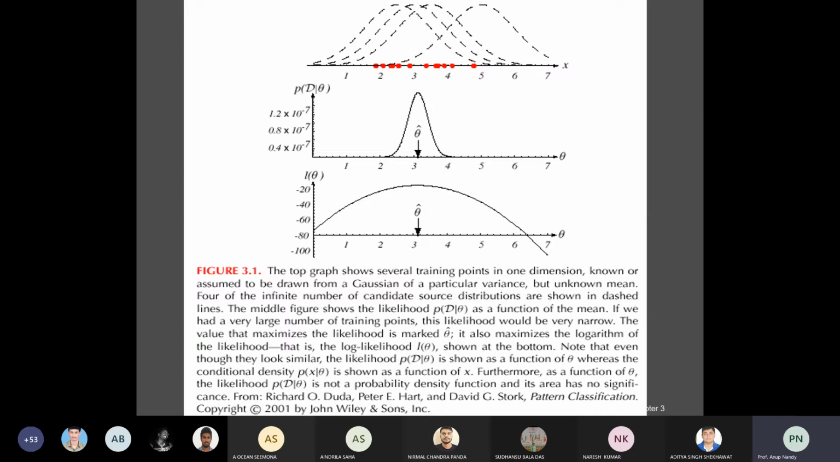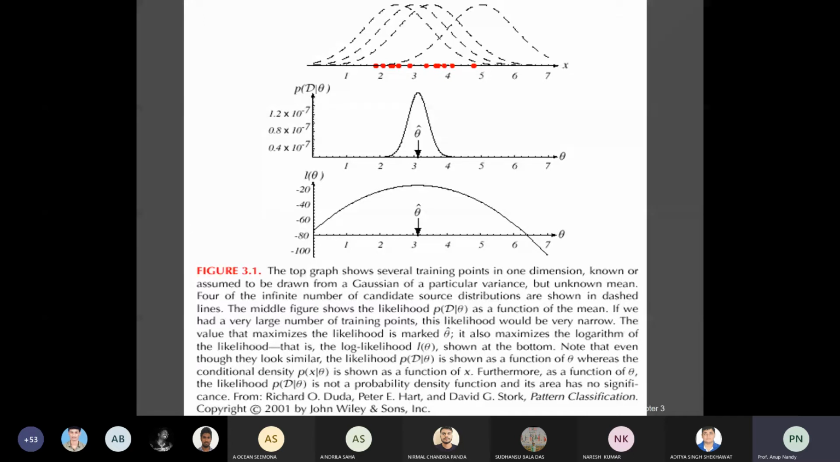Even though they look very similar, the likelihood p(D|theta) is shown as a function of theta, whereas the conditional density p(x|theta) is shown as a function of x. The likelihood as a function of theta is not a probability density function, and its area has no significance. Here the maximum will be somewhere like this. It is just an alignment of the likelihood function and the log likelihood function.